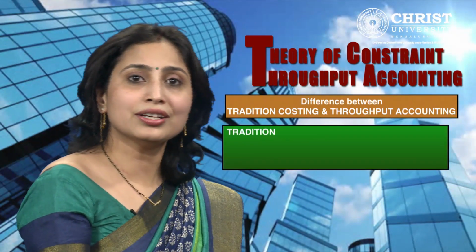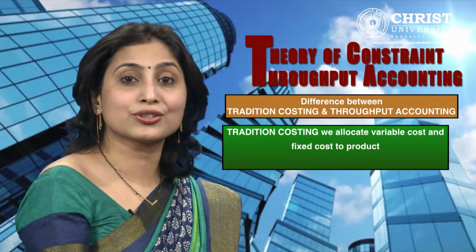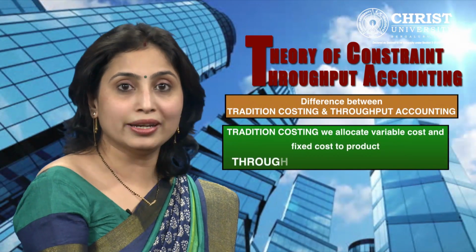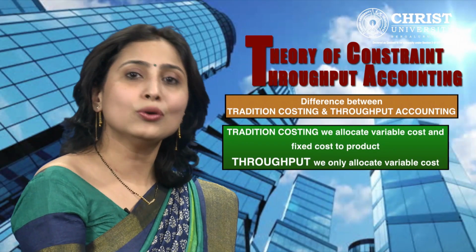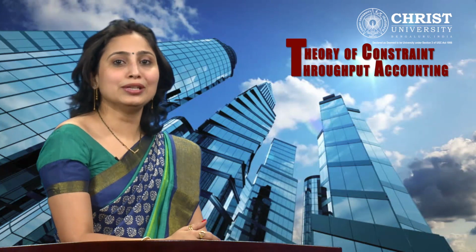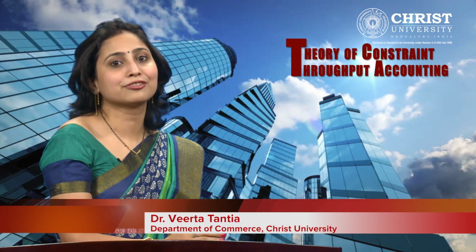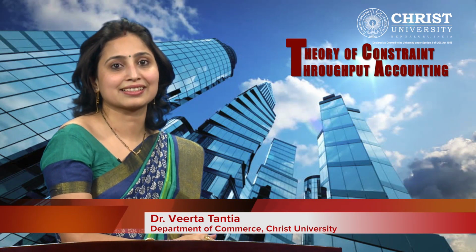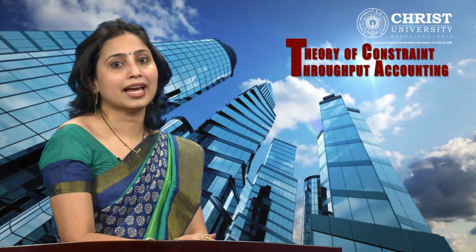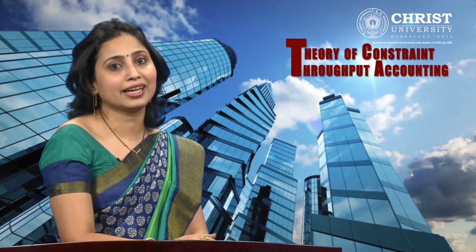Thirdly, in traditional costing, we allocate variable cost and fixed cost to the product, whereas in throughput accounting, we only allocate variable cost. Here we consider only material cost as variable cost and labor is considered as fixed cost in most of the cases. Labor is considered as a fixed part of the organization, therefore considered as fixed cost, which is not the case in the traditional costing method.